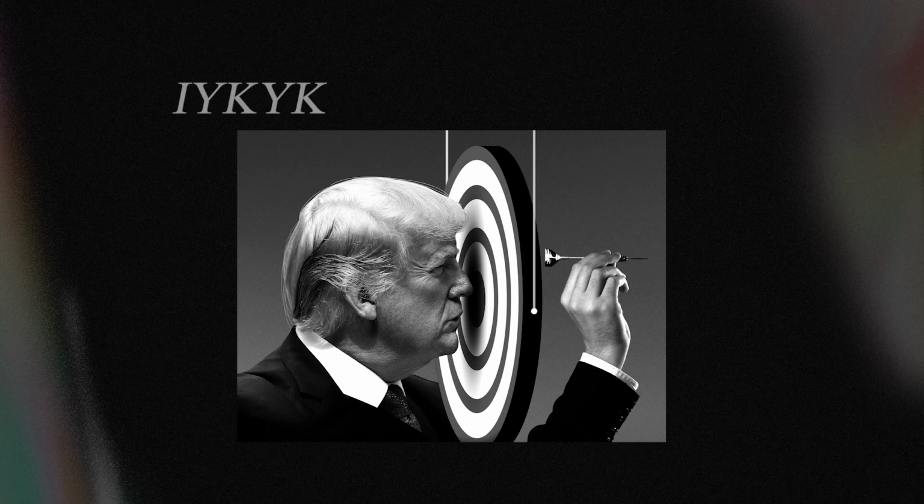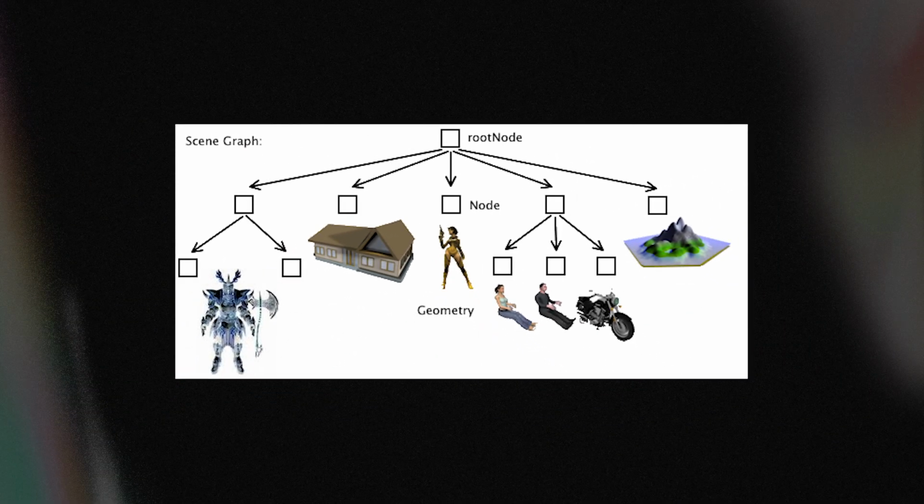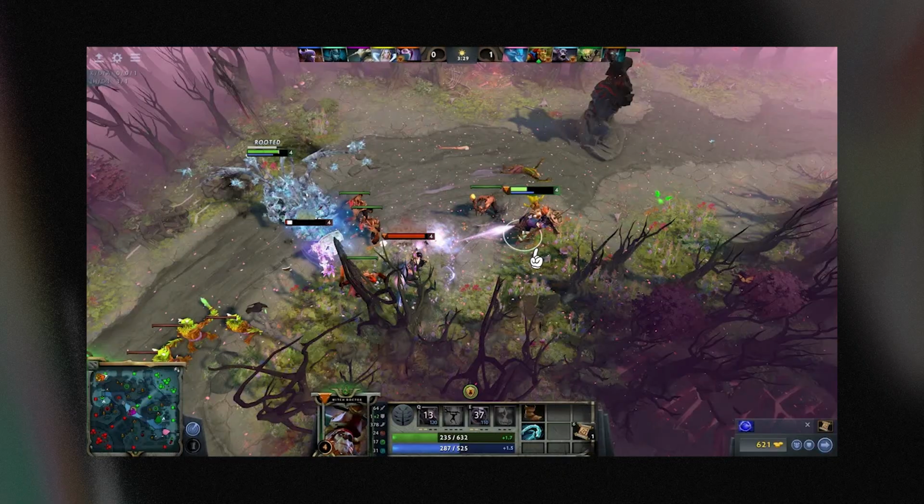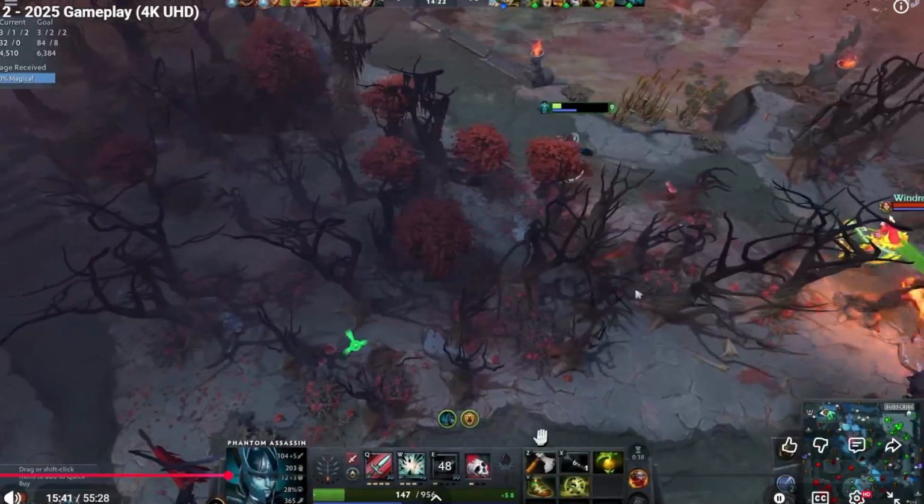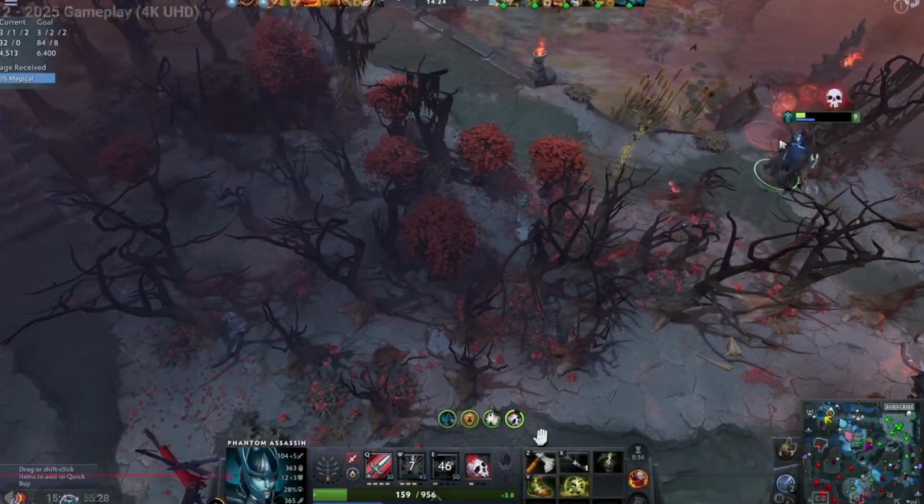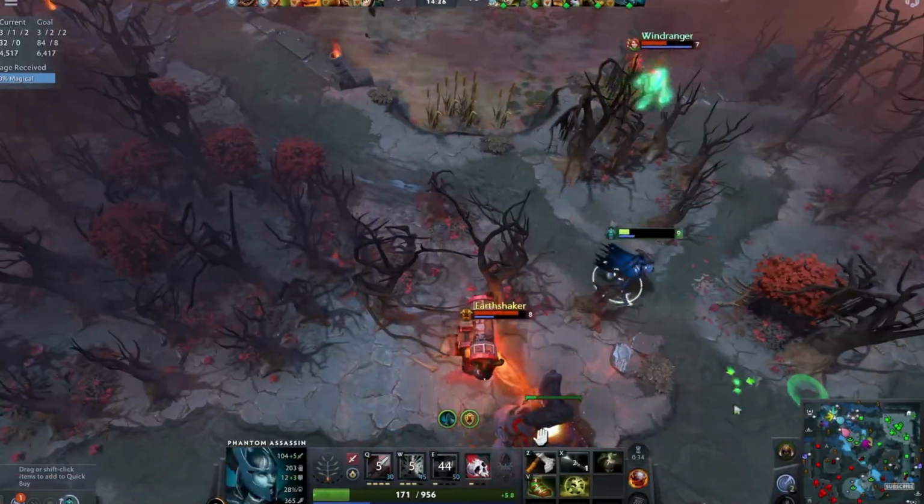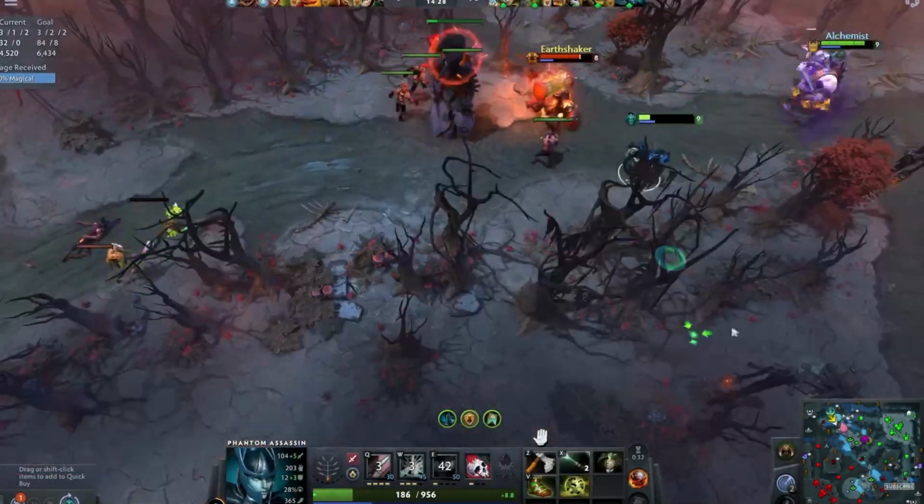Now that you understand how the GPU renders everything so quickly, let's break down the actual building blocks that make up a game. Scene graph. A scene graph is the parent node that holds everything together. Think of it as a family tree for all the objects in the game. A player character might be a parent node with child nodes for their weapon, health bar, and shadow. When you move the player, all the children move with them automatically. Scene graph makes managing complex objects easy and simple.